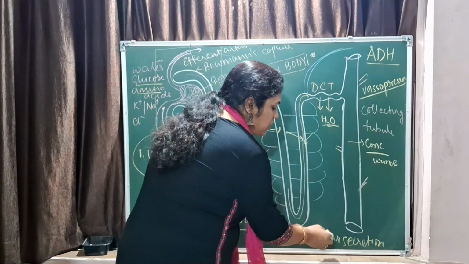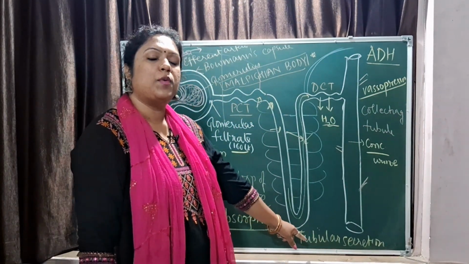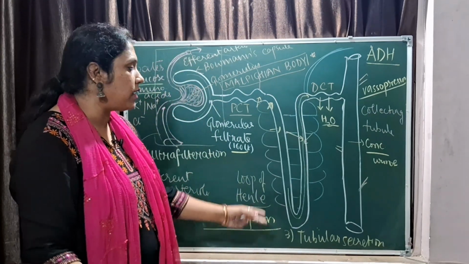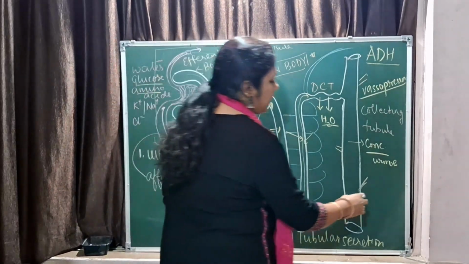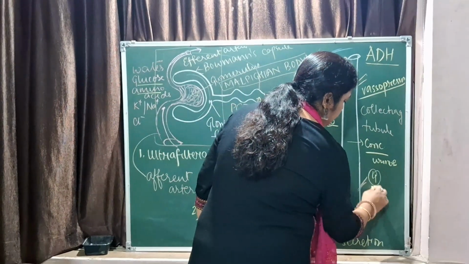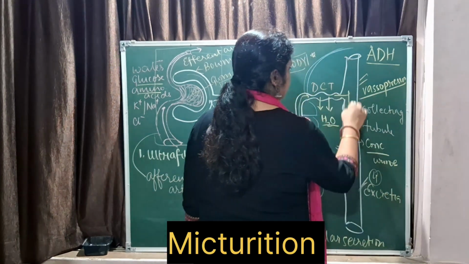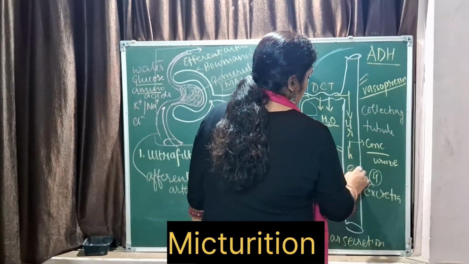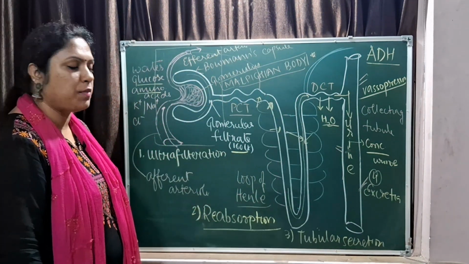Here energy expenditure is required, and in tubular secretion potassium ions, chloride ions and even drugs are secreted back into the urine. These are the three steps, and the last step is excretion, that is release of urine. Okay, this is the entire process of urine formation.